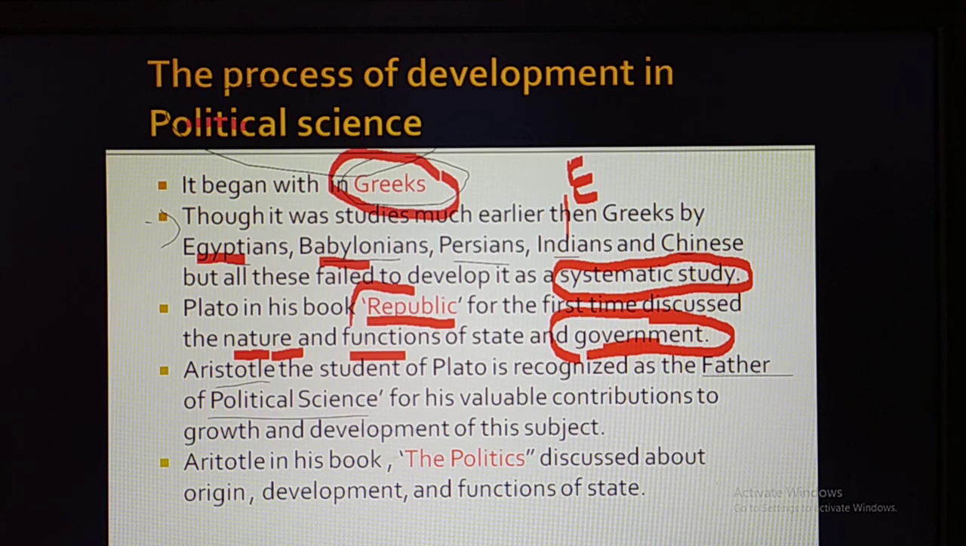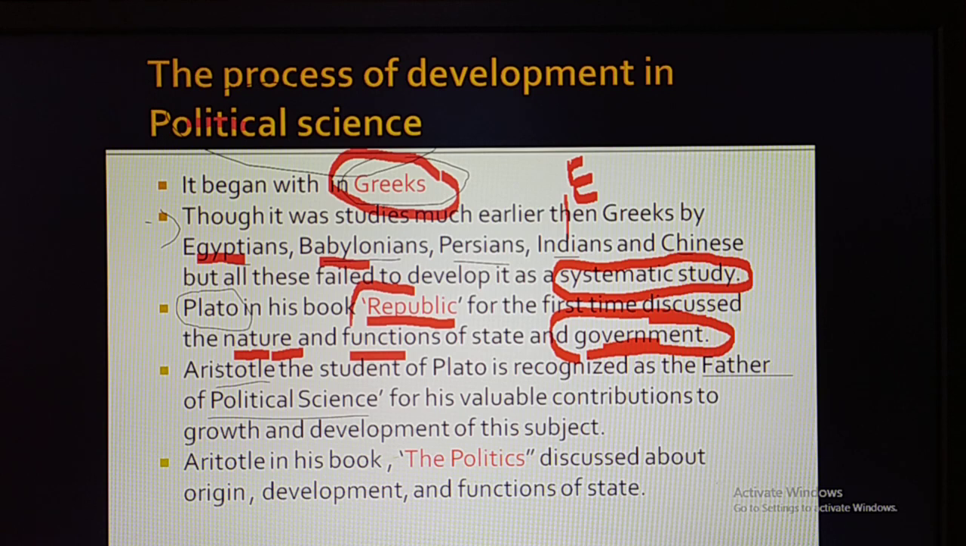Please make a note here that Aristotle is called the father of political science, not his teacher Plato, nor even his teacher's teacher, Socrates. Socrates and Plato were much earlier than Aristotle. They studied political science, but their contribution is much less compared to Aristotle's. They did not study political science in a scientific way. Because of that, they cannot be referred to as the father of political science, neither Plato nor Socrates.